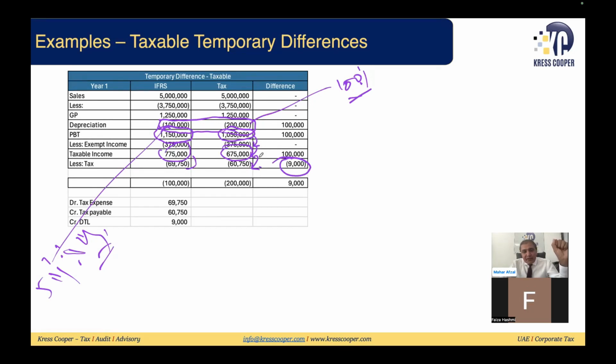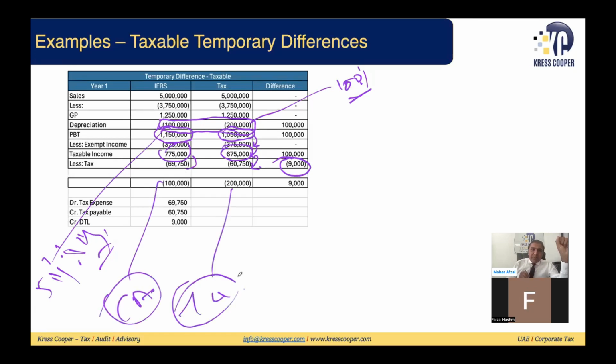So what will be the entry regarding this? This is the carrying amount. This is the tax base, the value assigned by the tax authority. This is the difference, the temporary difference. So if I take 9% of this, sorry, this is not the temporary difference, this is 9% of the temporary difference, which is my deferred tax liability. If I'm making the entry, my entry will be deferred tax expense.